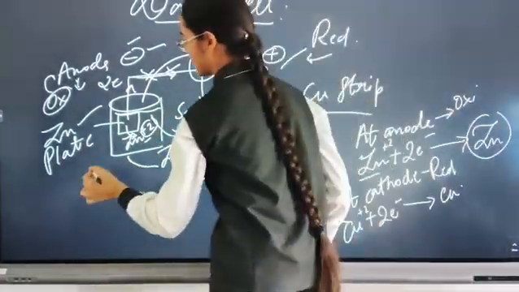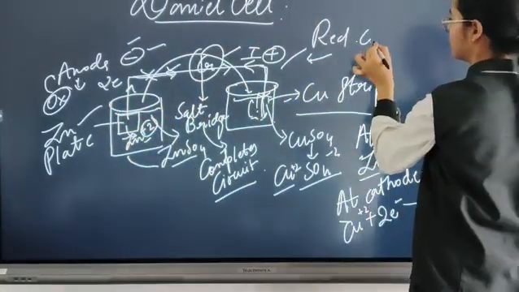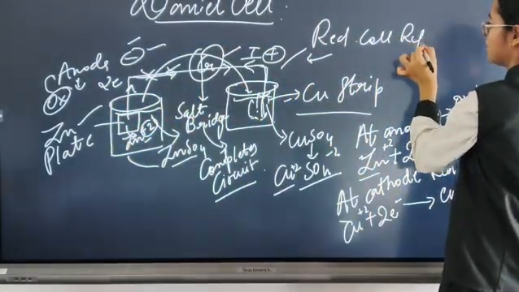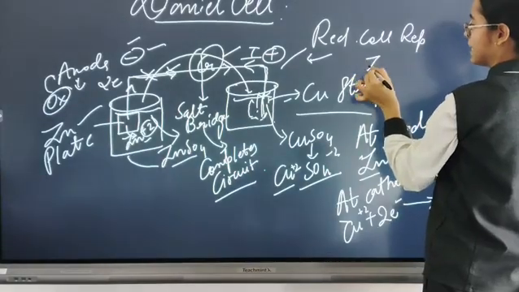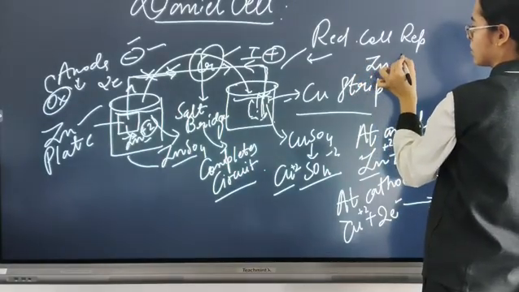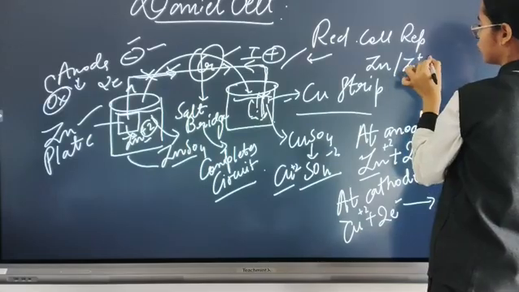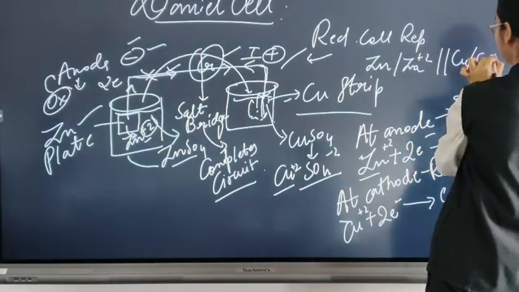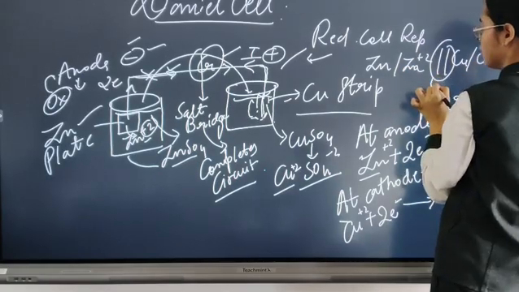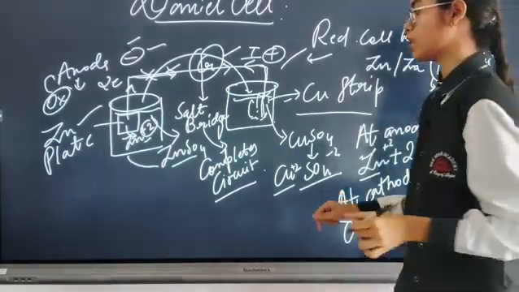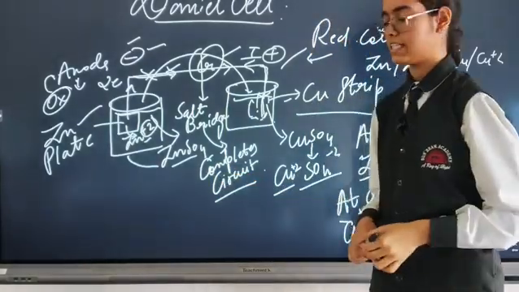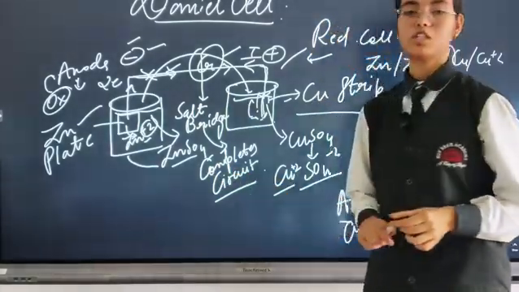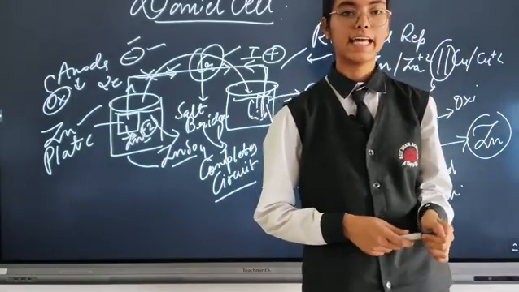Now for the cell representation we have Zn | Zn2+ || Cu2+ | Cu, with the salt bridge in between. So this is called the salt bridge. The salt bridge is used for the neutralization of the reaction and completes the circuit. So this was pretty much about the Daniell cell in electrochemistry.